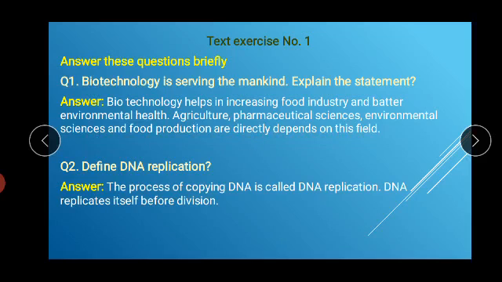Number 2 question is: define DNA replication. Before the cell division, the cell has to replicate, or make the copies of its DNA, and this process is called replication. Replication means to make the copies. The process of copying DNA is called DNA replication. DNA replicates itself before division.